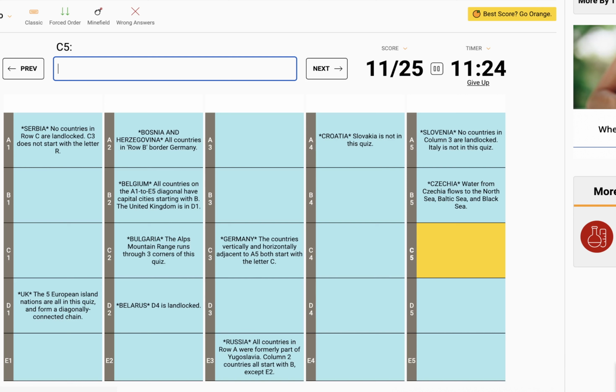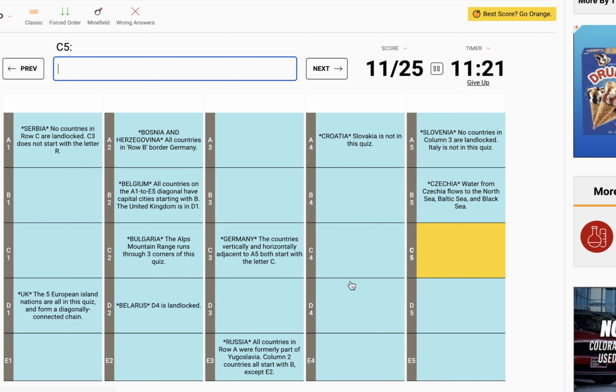Okay, wait, so this Alp answer has actually given us a lot, I think, because we need one that has a capital that starts with a B and is an Alpine country, which I'm pretty sure is Bern, Switzerland. Because E1 and E5 both have to have the Alps in it. There's no way Serbia has Alps. And I can't think Austria's Vienna. France is Paris. I mean, Liechtenstein, that doesn't start with a B. It's going to be Switzerland here.